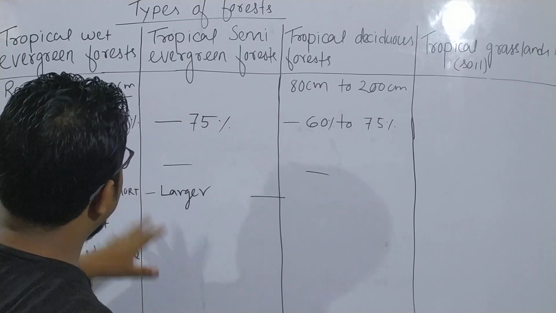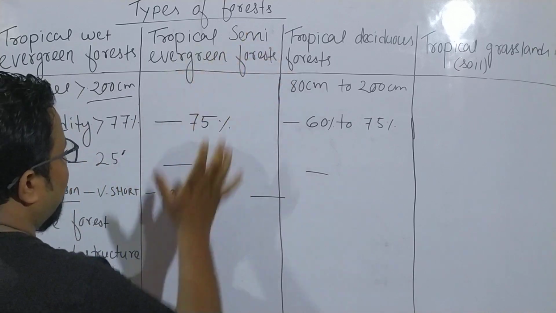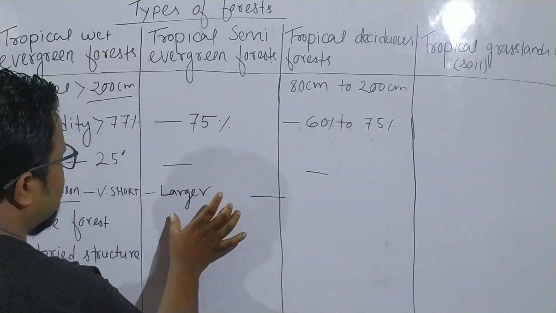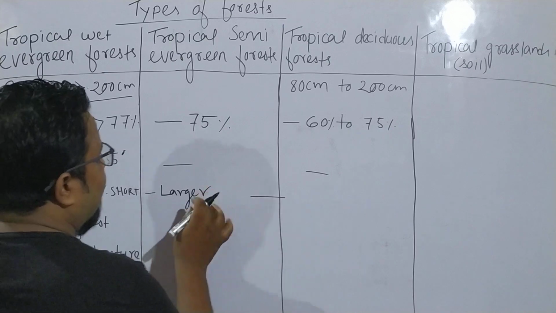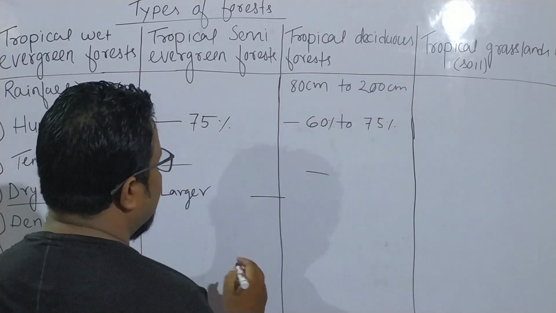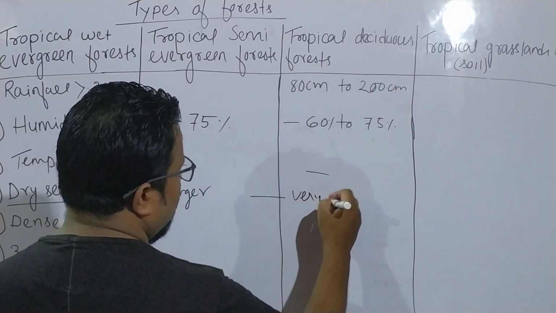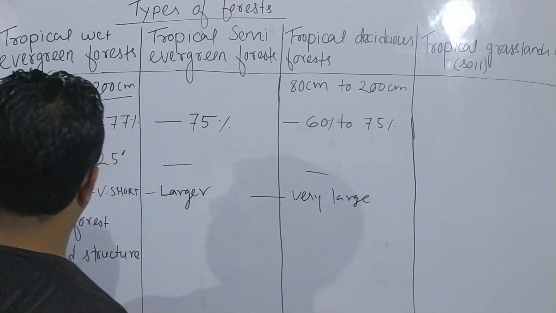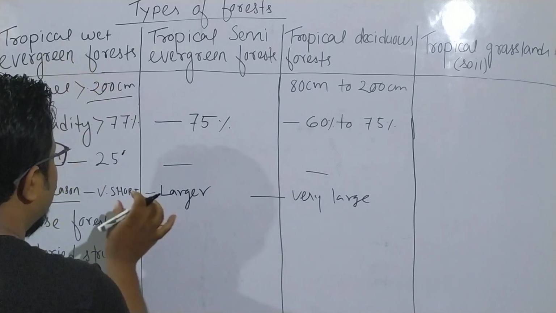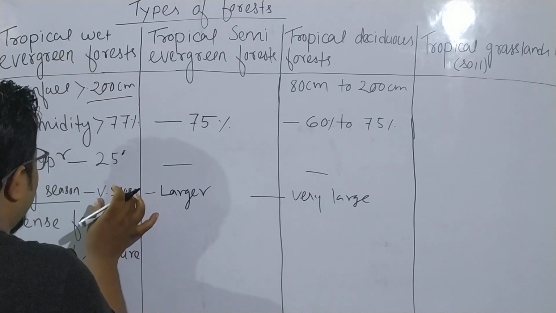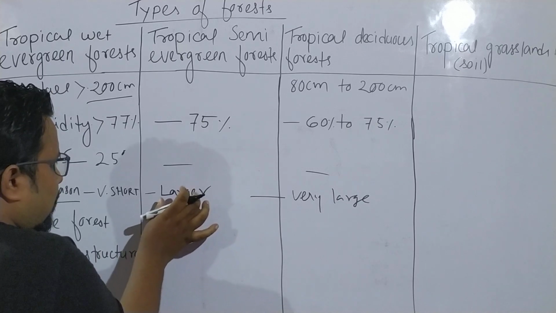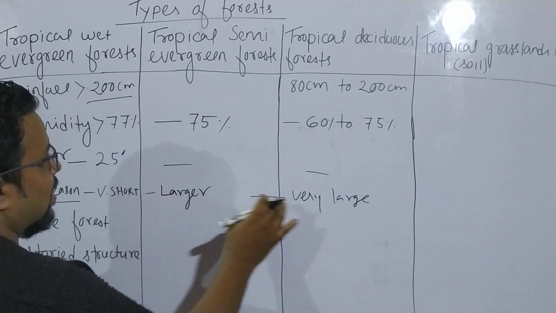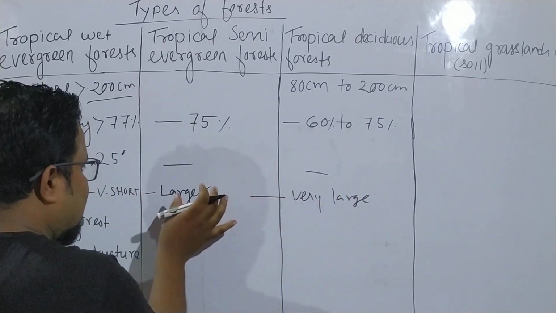So the dry season in tropical semi evergreen forest is larger than tropical wet evergreen forest, but lesser than tropical deciduous forest. That means in tropical deciduous forest the dry season is very large. If I compare, the dry season of tropical wet evergreen forest is lesser, this one is a little bit bigger, and this is bigger than all. Very short, larger, and very large.